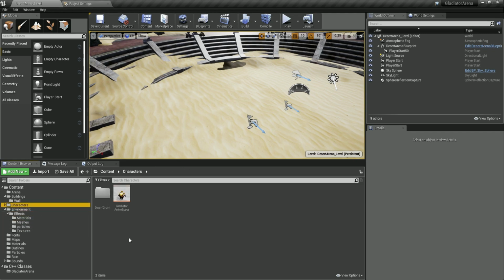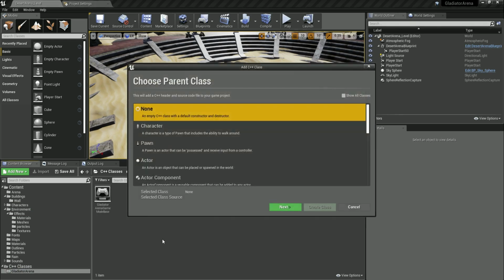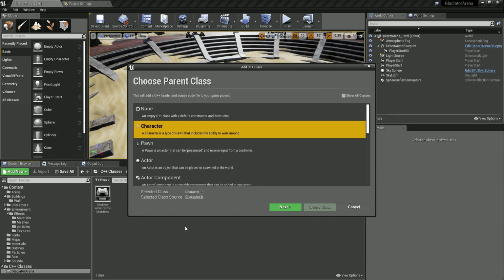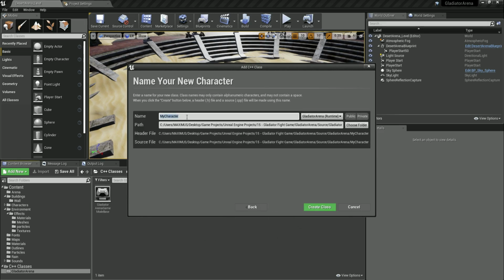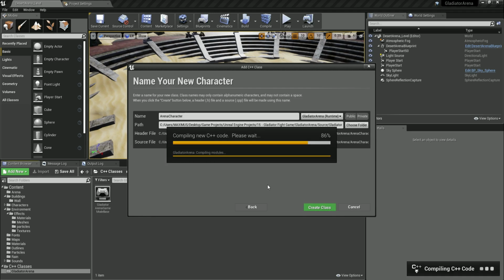So what I want to do, the first thing, is start creating our classes over here. And here we have our C++ classes. So I'm going to right click and go here under New C++ Class. And I am going to select Character as the parent class because we need a character to move our game character. And I'm going to click on Next. And the name of this class is going to be ArenaCharacter, like this. And simply click on Create Class, and there you go.